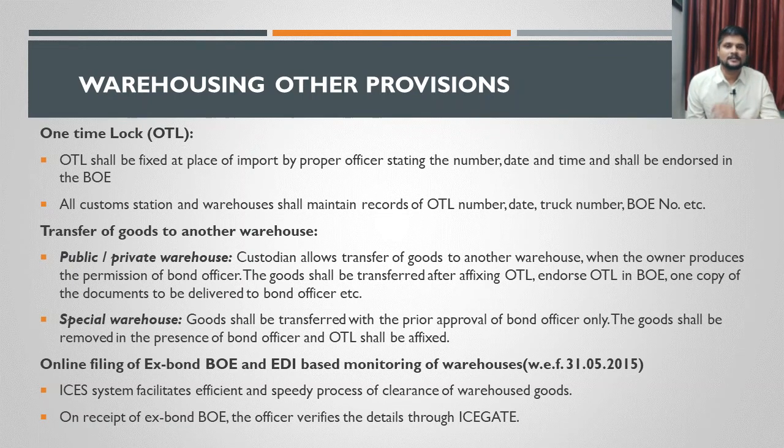Only after receiving that permission from the bond officer can the custodian allow the goods to be removed from his warehouse. Otherwise, as I already told you, as per section 73A, he will be held responsible if that is not done properly. The custodian will have to pay the duty on those goods. This is in the case of a public or private warehouse. In the case of a special warehouse, I told you that the bond officer will actually be sitting in the warehouse.